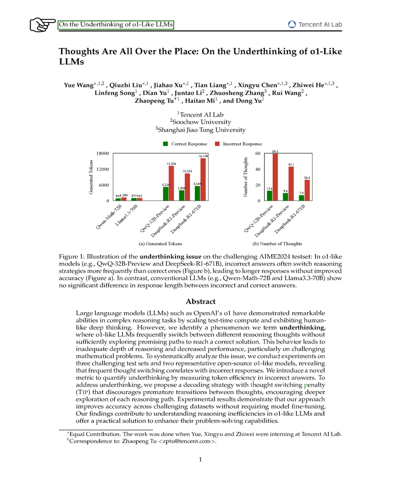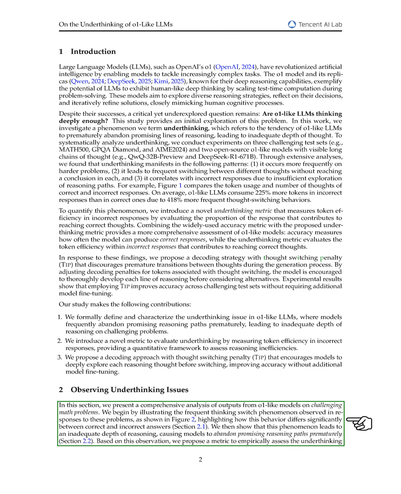Section: Introduction. In this section, we explore the outputs of o1-Like models when faced with challenging math problems. We begin by highlighting the frequent switching of thoughts observed in their responses, which significantly differs between correct and incorrect answers. This behavior often leads to a lack of depth in reasoning, as the models tend to abandon promising lines of thought too early. To assess this underthinking issue, we propose a metric and present our empirical findings. Our analysis shows that o1-Like LLMs frequently underthink, particularly when tackling difficult math problems.